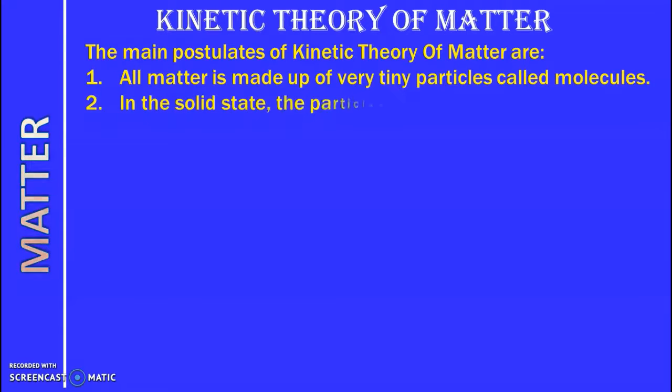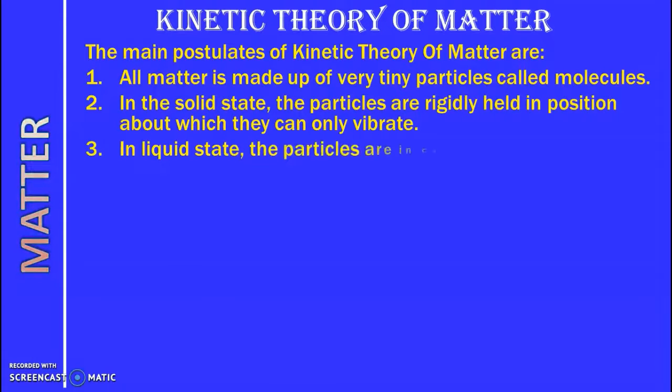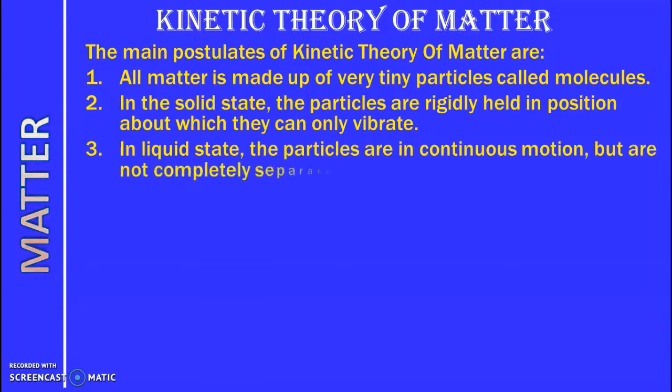In the solid state, the particles are rigidly held in position about which they can only vibrate. So in solid state, you can see only a vibrational motion. The particles cannot leave their place, but about their mean position, they vibrate. In liquid state, the particles are in continuous motion but are not completely separated from each other.